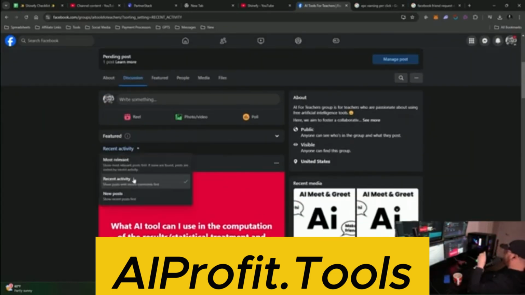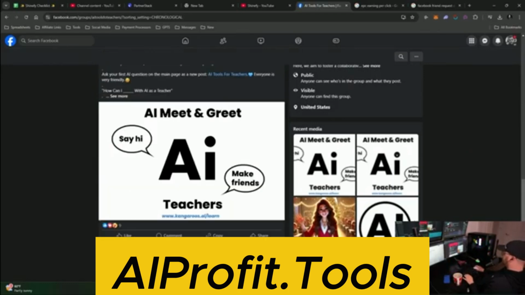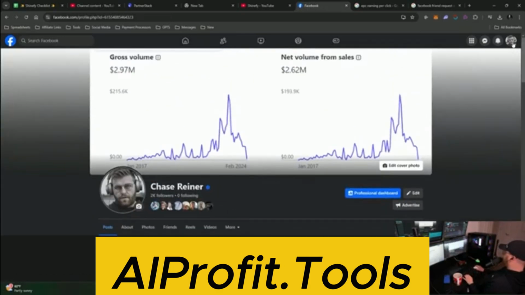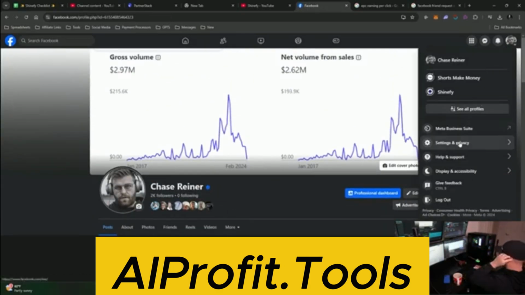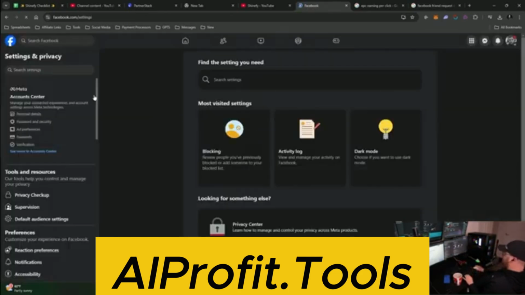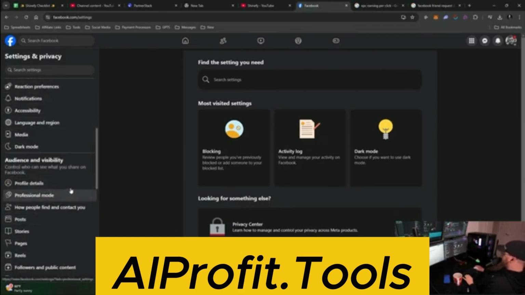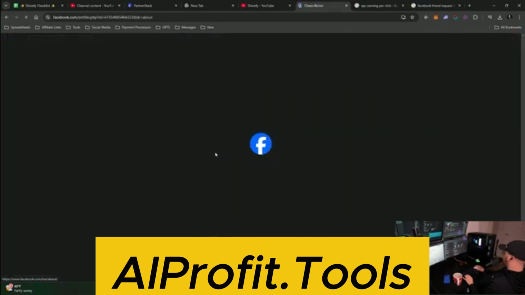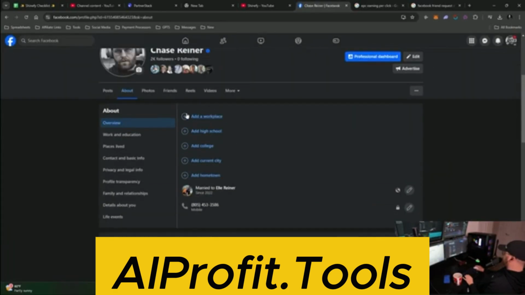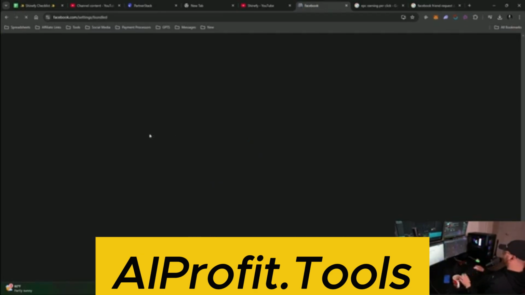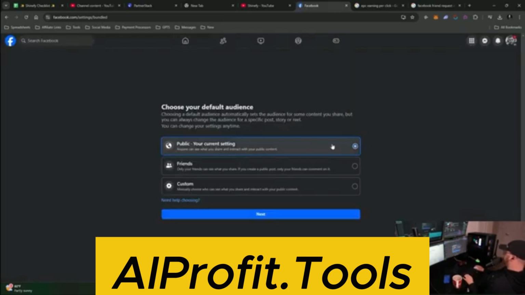But then here's the cool thing. If you set your profile to public, let's say you get like 10, 20, 30 followers on your Facebook page. So if you have a public profile, if we go into settings here, you want to do this on your profile. You want to set this to public because this is basically like a public YouTube account, except it's Facebook. If I go to profile details here, and then I go to default audience setting, here it is. This might be changed in the future, but you want to change this to public. And then what this does is basically you're saying, Facebook, go and distribute my content organically to people.